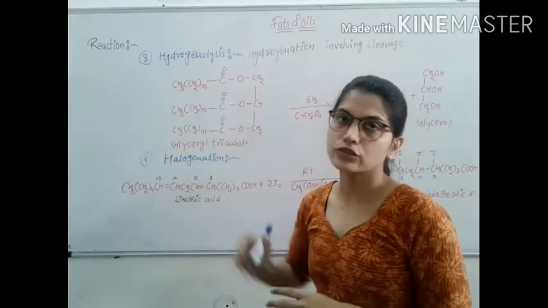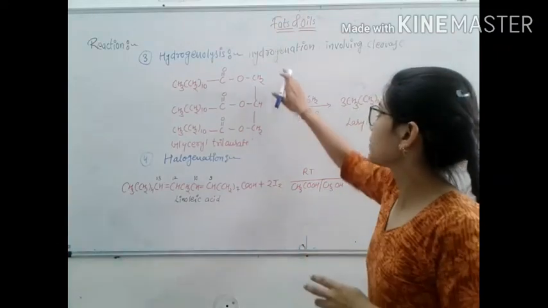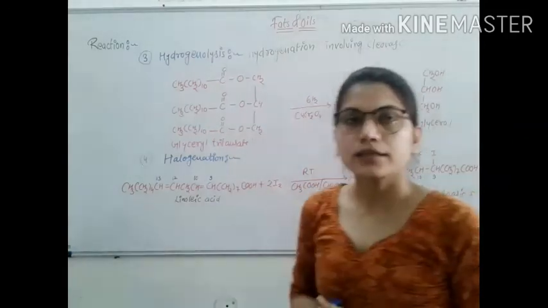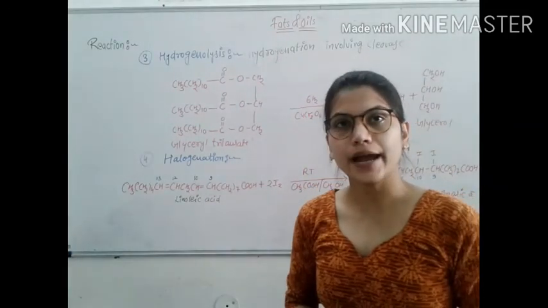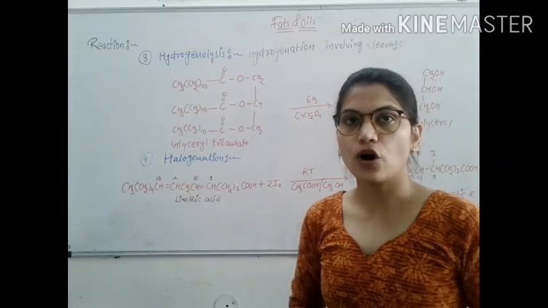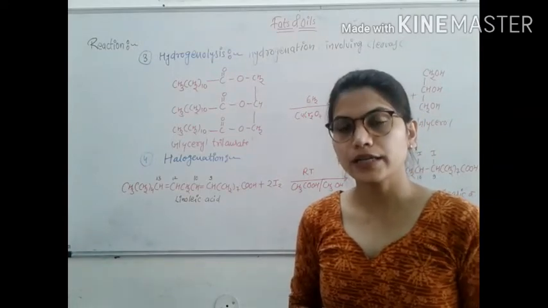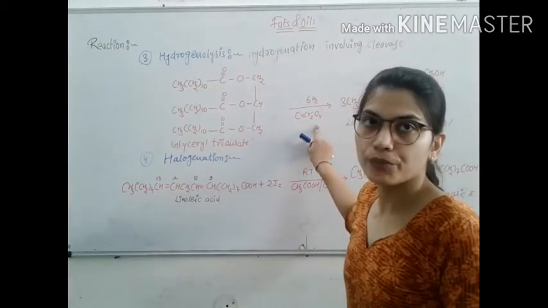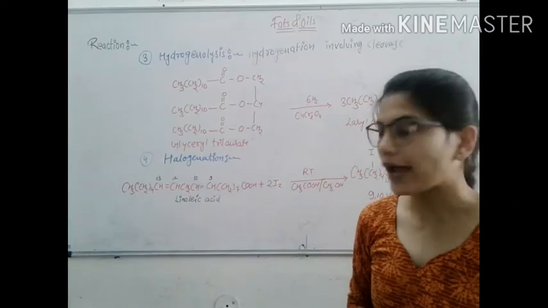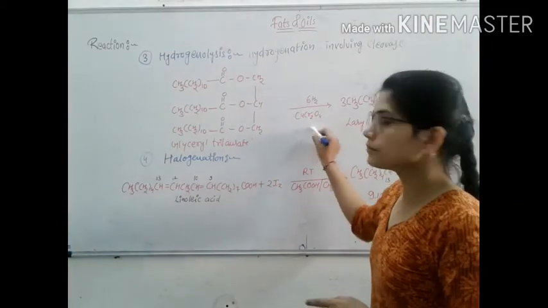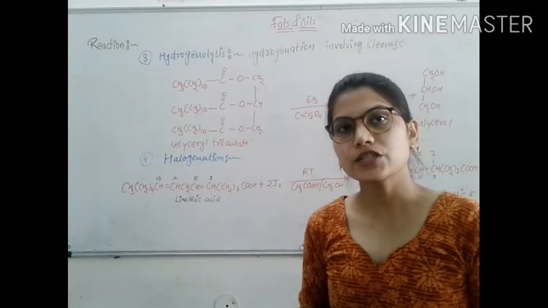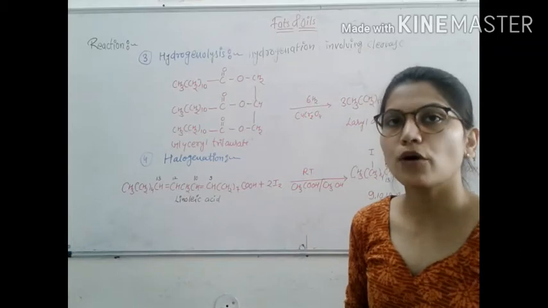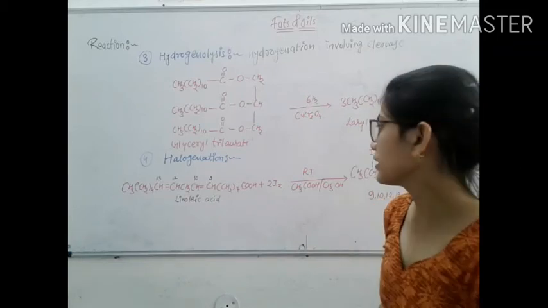Third point is hydrogenolysis. Hydrogenolysis means hydrogenation involving cleavage. In this reaction, the ester group of triglyceride, fats or oil is reduced with hydrogen in the presence of copper chromate catalyst under high pressure and temperature. This reaction gives glycerol and long chain primary alcohol corresponding to the acid portion.